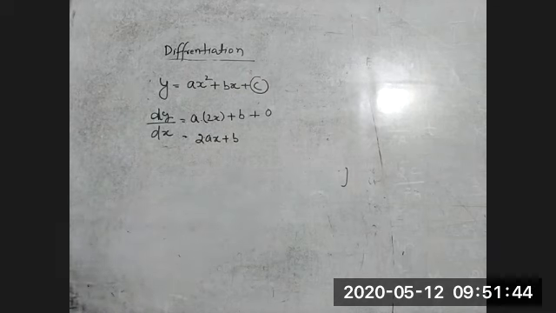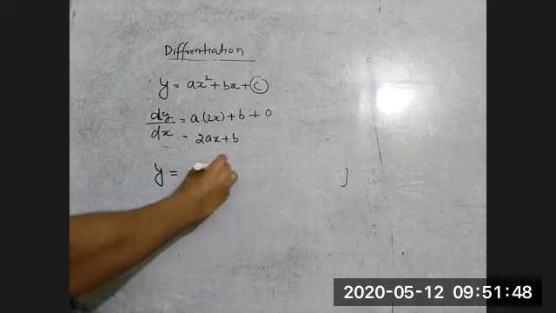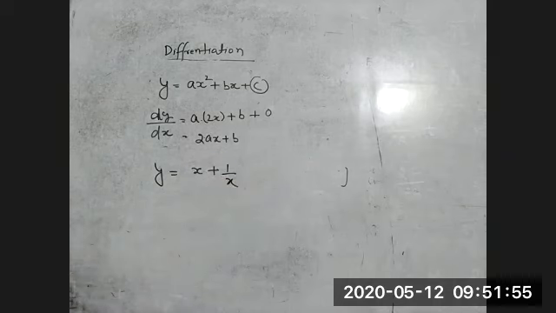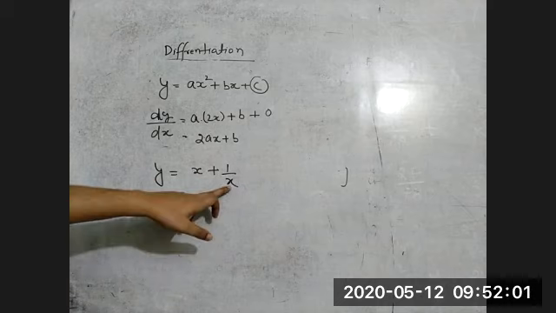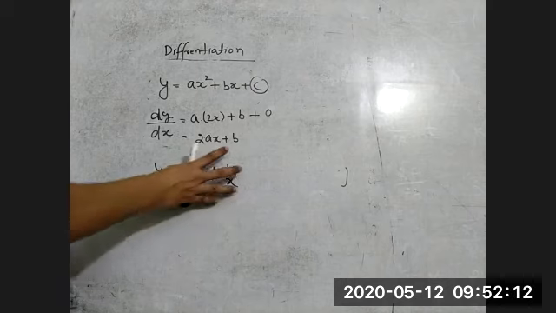Right. Next example, y is equal to x plus 1 by x. Tell me what is the differentiation. See, I told you if the function is not given in a standard form, you can write here x to the power minus 1. 1 by x is what? x to the power minus 1. Tell me what is the answer. The differentiation of y with respect to x is the differentiation of this function with respect to x.